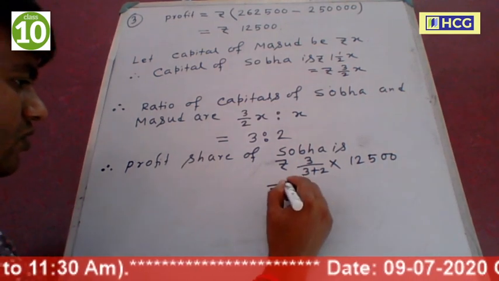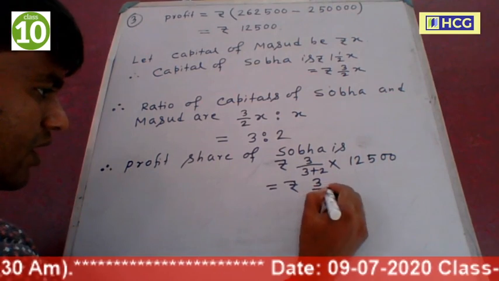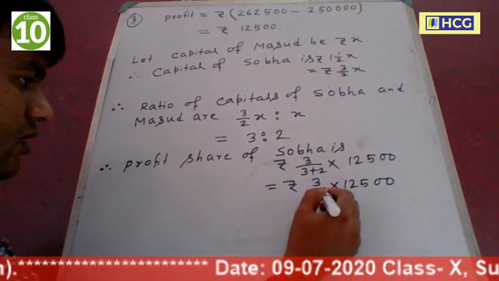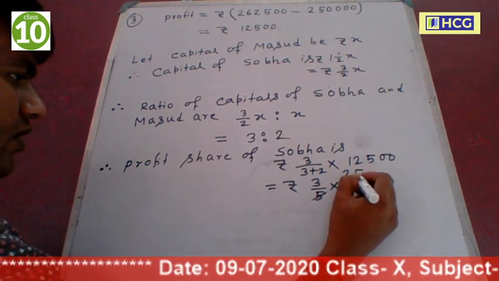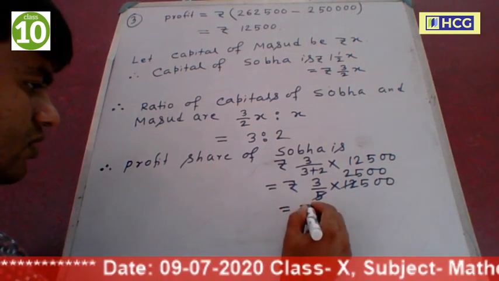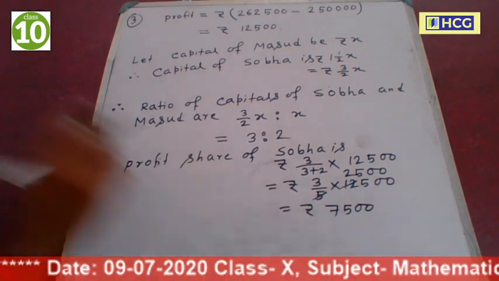Now this is equal to rupees 3 by 5 into 12,500. Now 5 twos are 10, carry 2, 5 fives are 25. Now this is equal to 7,500.